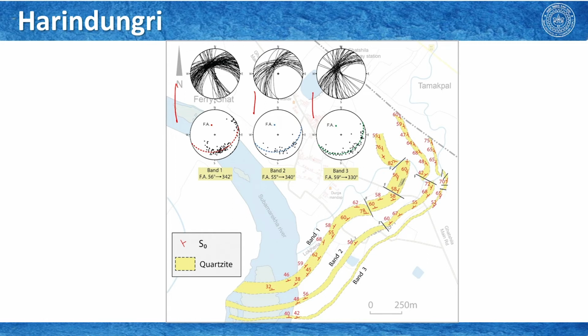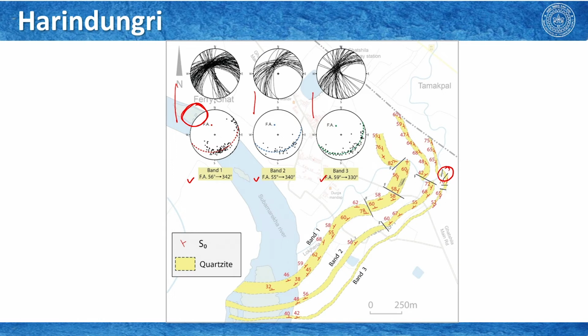What is the difference between Feringhart and this Harindungri region? By the way, Feringhart is somewhere here. The most important information that we get here, that we discussed in the field as well, is this fold axis. It is much steeper. And if we remember, in the third quartzite band where we have seen an exposed fold, that was almost a reclined fold.